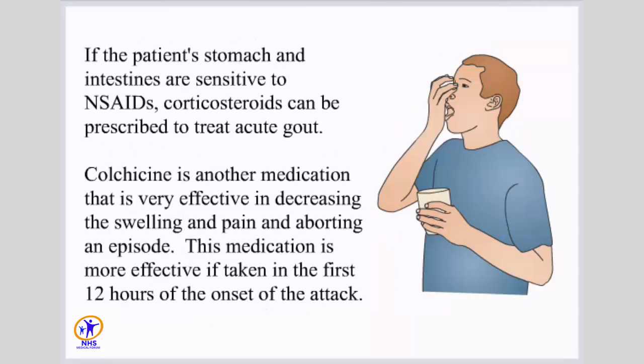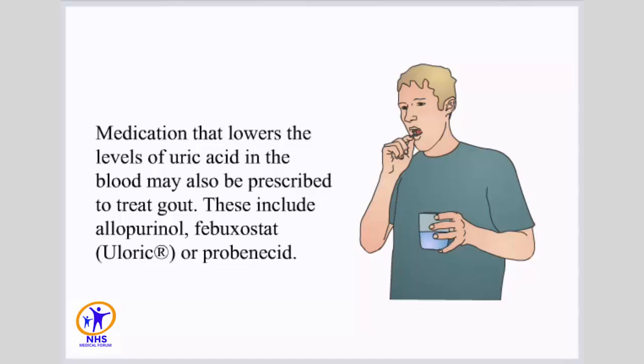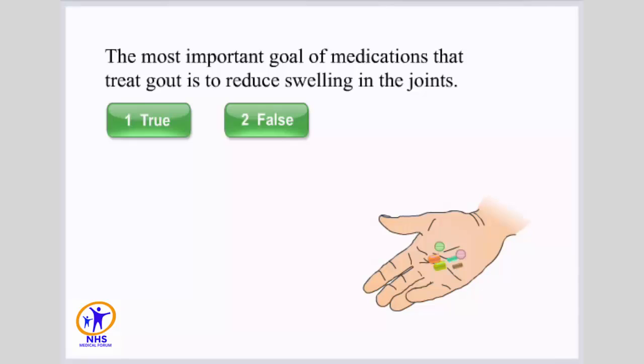If the patient's stomach and intestines are sensitive to NSAIDs, corticosteroids can be prescribed to treat acute gout. Colchicine is another medication that is very effective in decreasing the swelling and pain and aborting an episode. This medication is more effective if taken in the first 12 hours of the onset of the attack. Medication that lowers the level of uric acid in the blood may also be prescribed to treat gout. These include allopurinol, febuxostat, or probenecid.